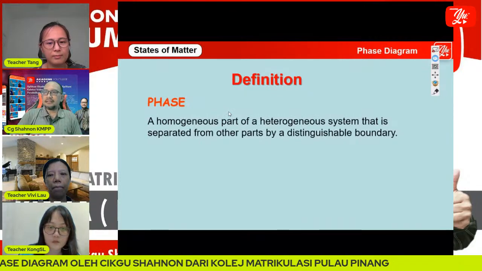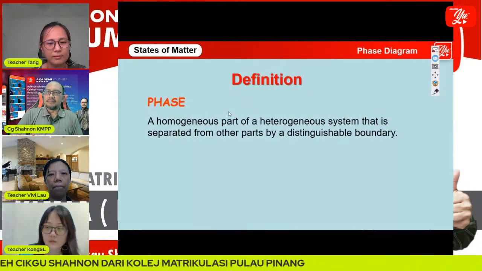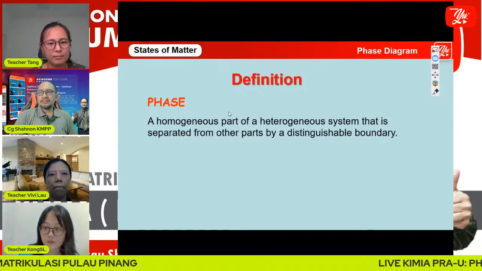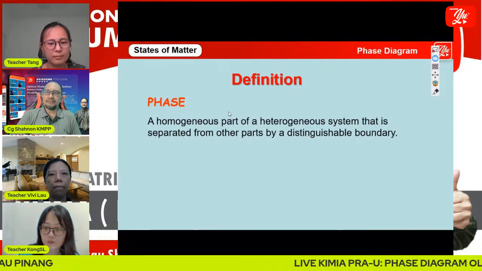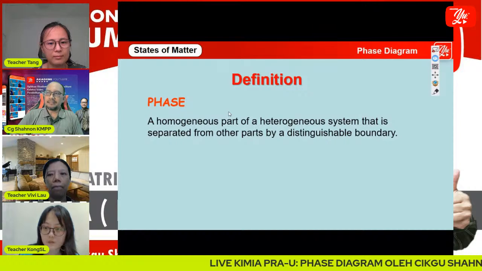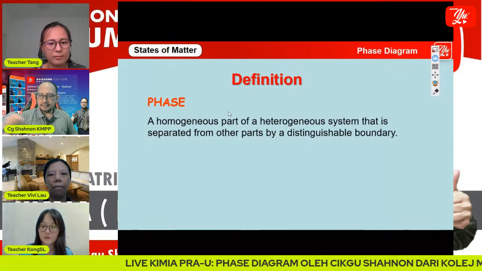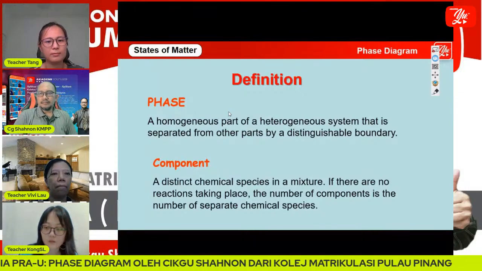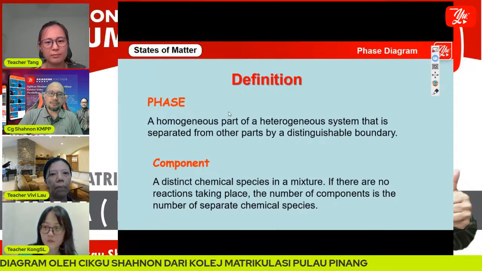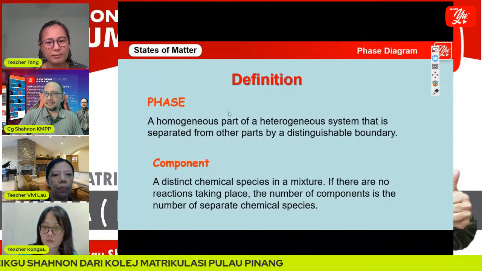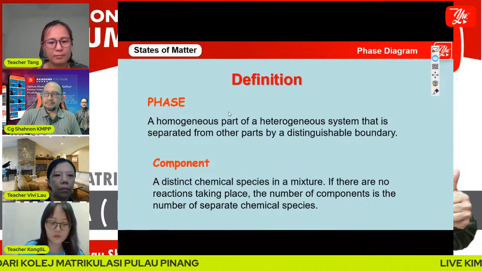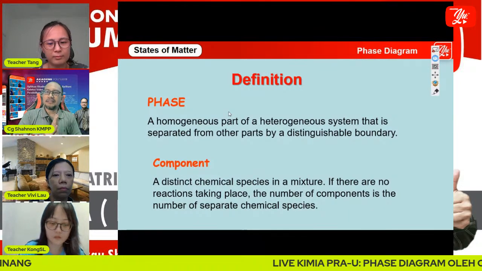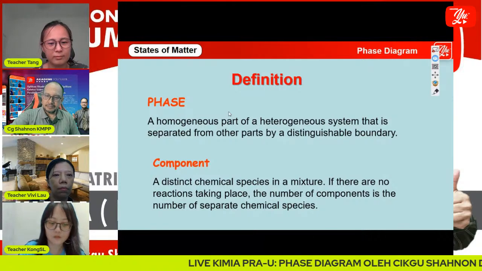First, we look at the definition of phase. Phase: a homogeneous part of a heterogeneous system that is separated from other parts by a distinguishable boundary. And this is the definition of component: a distinct chemical species in the mixture. If there is no reaction taking place, the number of components is the number of separate chemical species.